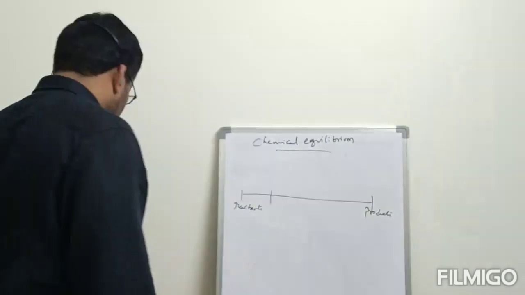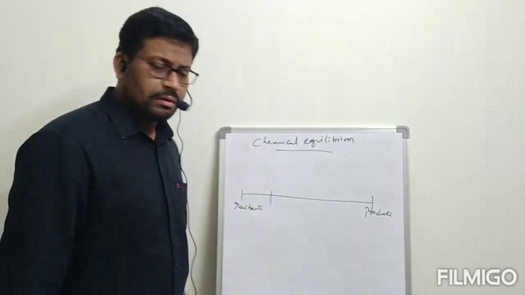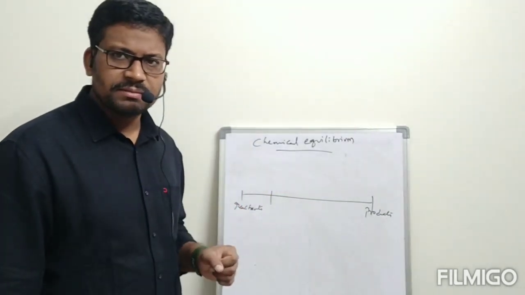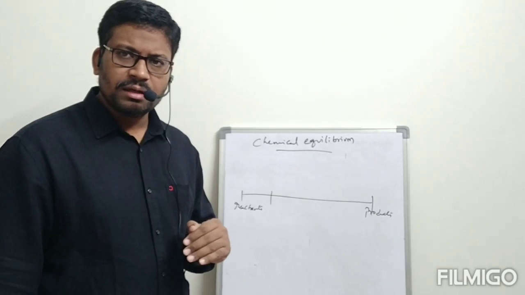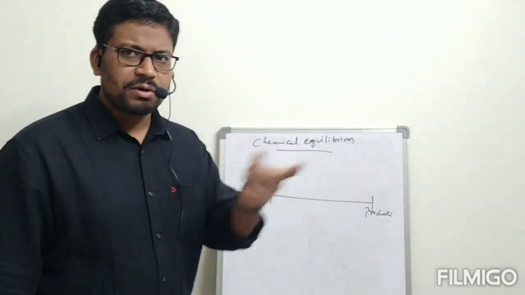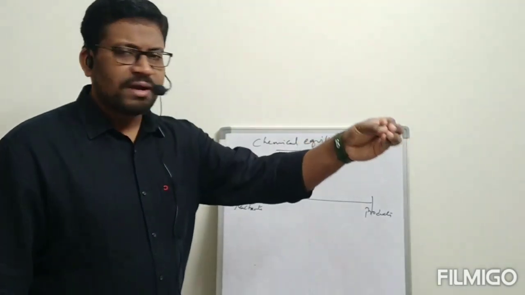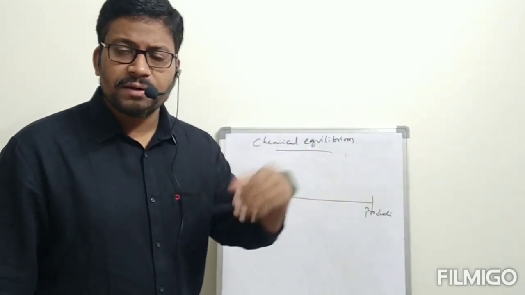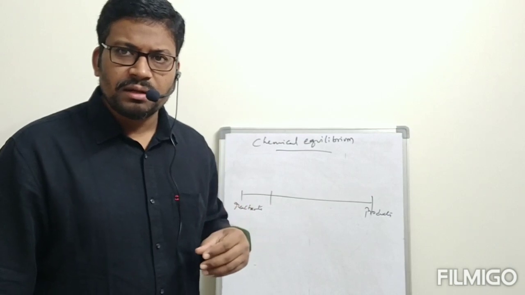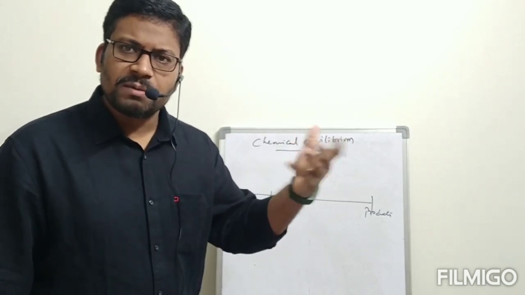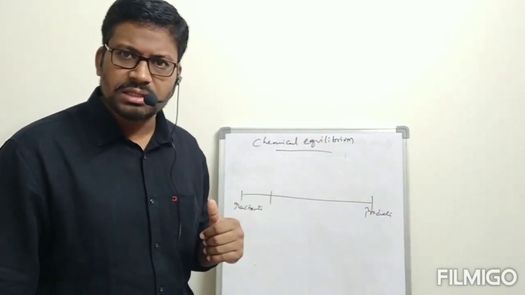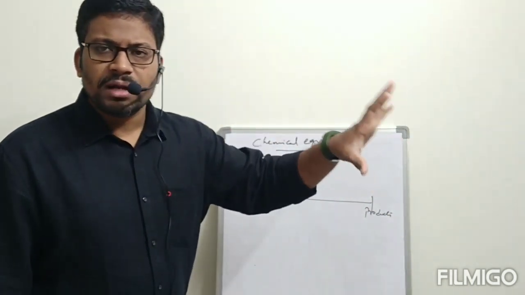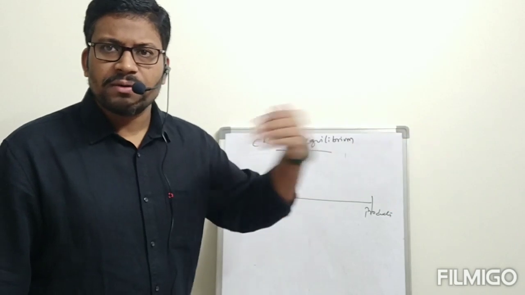Nearer to reactants means, for the reaction I took reactants and products like this. Initially reactants will undergo reaction to form products. See, 5 grams of product is formed. Immediately that 5 grams of product cannot be converted back, because some considerable amount of product must be there to undergo backward reaction also. So to whatever extent it can, it will be formed, and then the backward reaction also starts.